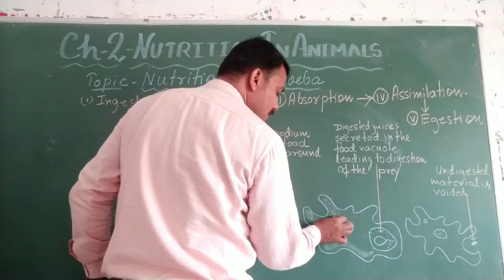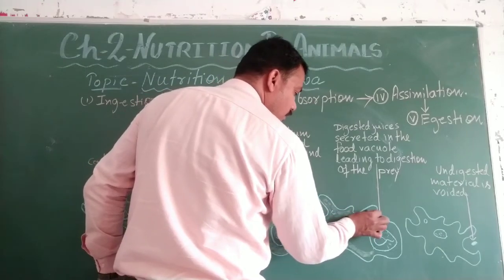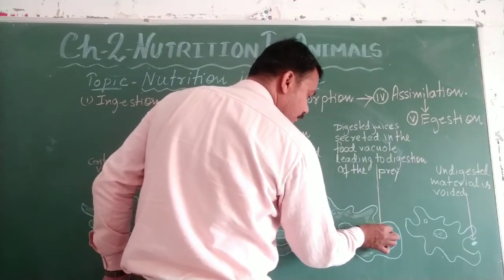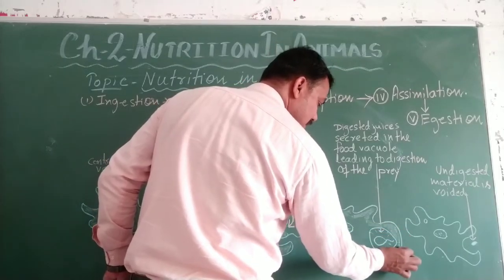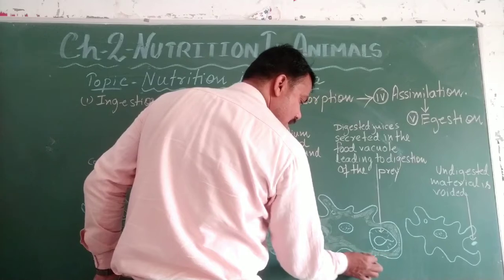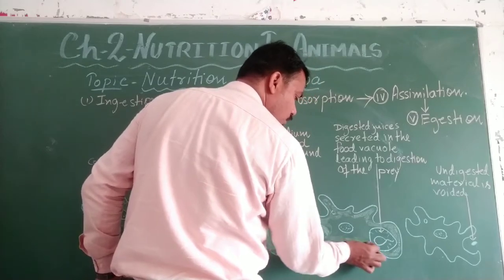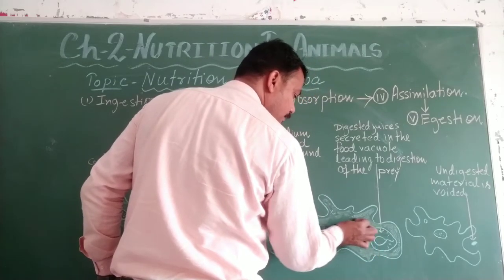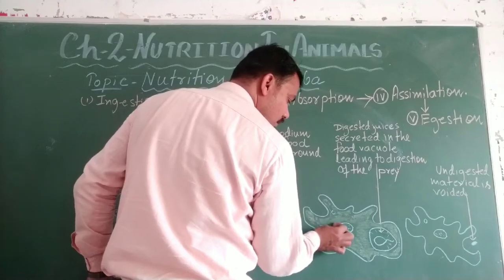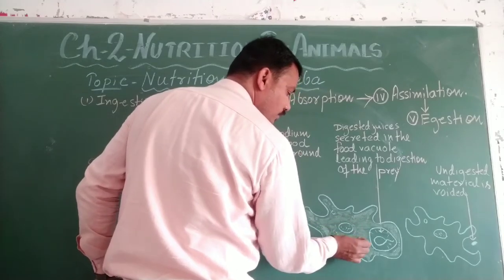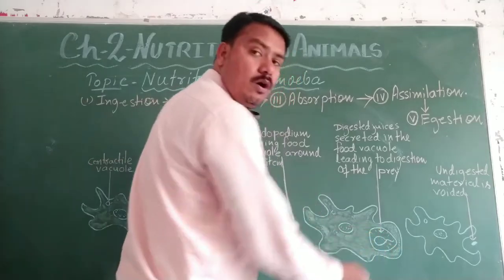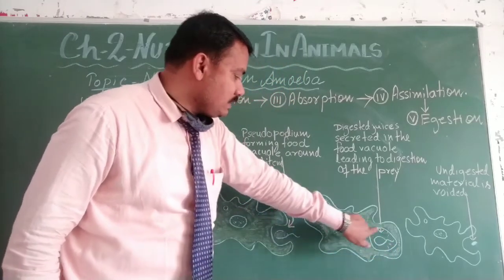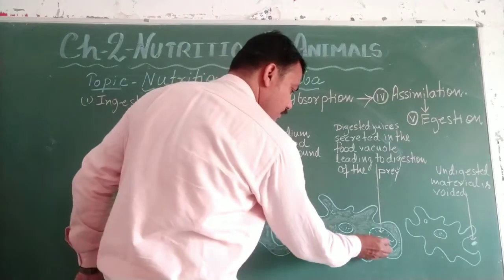The amoeba body has already taken the prey inside, and an empty space has been created around that prey. That empty space is called the vacuole. You can see here an empty space has been created around the food.